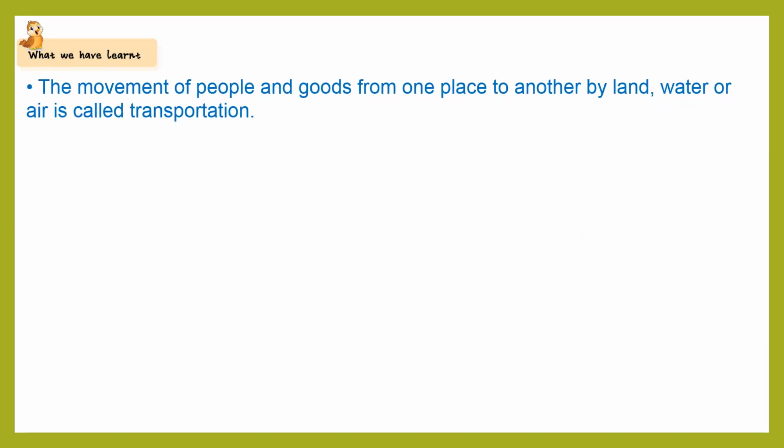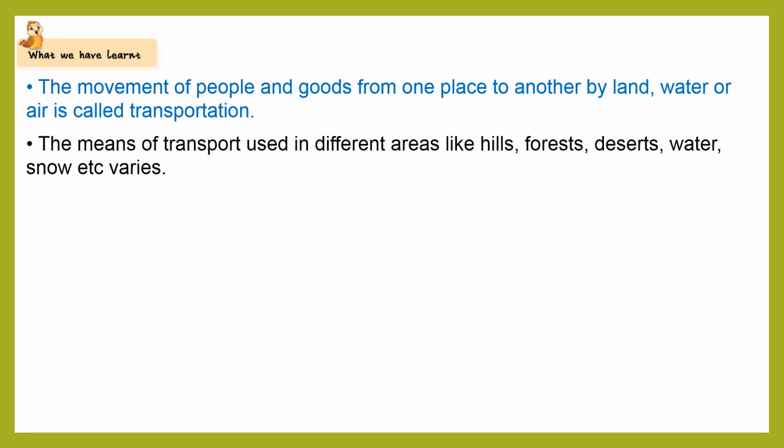What we have learned: the movement of people and goods from one place to another by land, water, or air is called transportation. The means of transport used in different areas like hills, forests, deserts, water, snow, etc. varies.